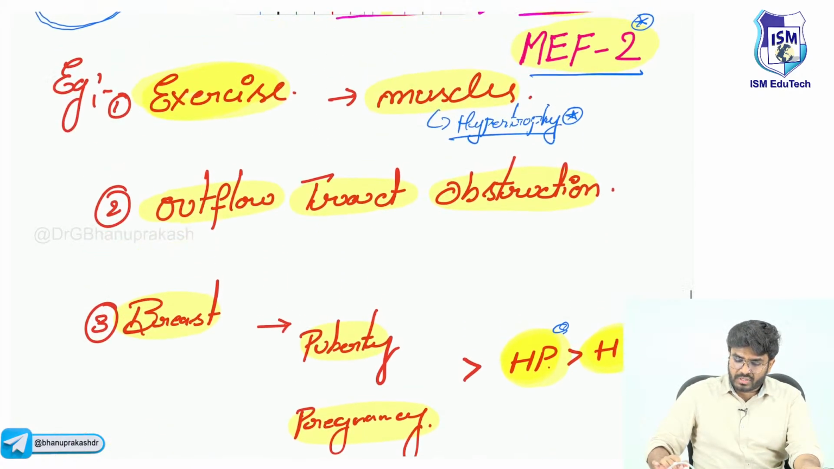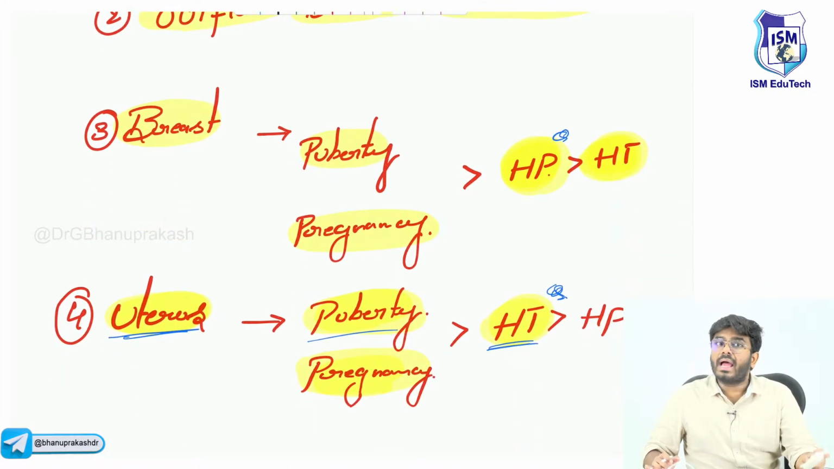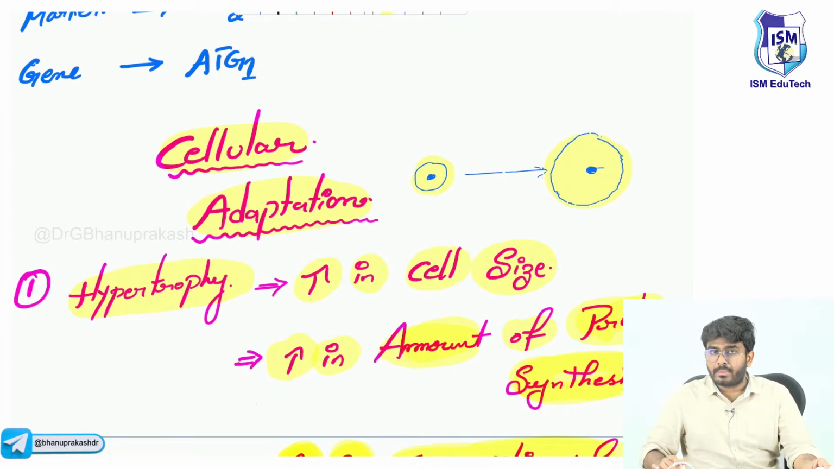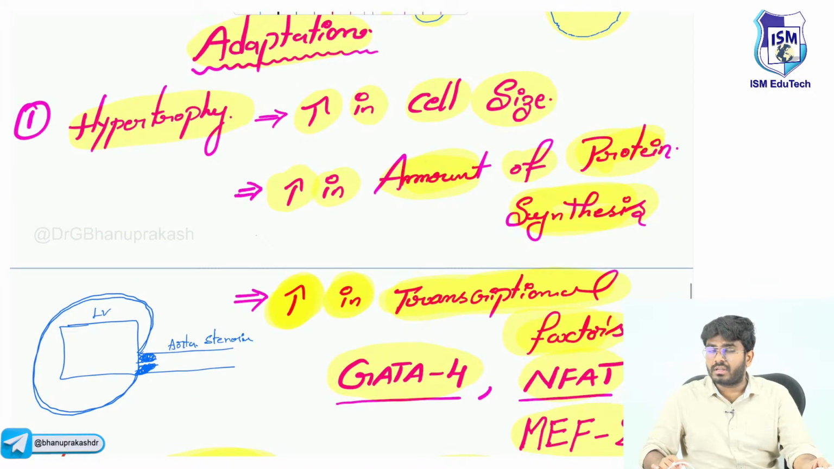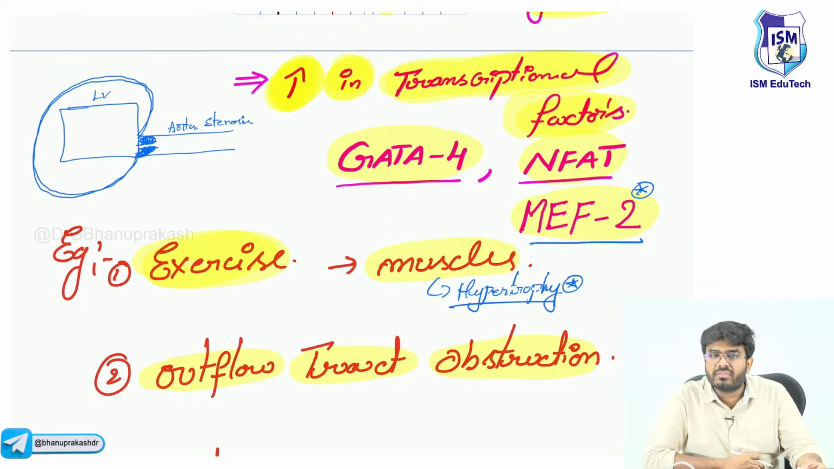So, what are the four examples of hypertrophy I have given? Exercising muscles, outflow tract obstruction, breast during pregnancy and puberty, and uterus during pregnancy and puberty. In breast there is more hyperplasia, and in uterus there is more hypertrophy. And tell me, hypertrophy means what? Increase in the cell size. Because of the increase in transcription and protein synthesis by the transcription factors. Which transcription factors are going to be elevated? GATA4, NFAT and MEF2.